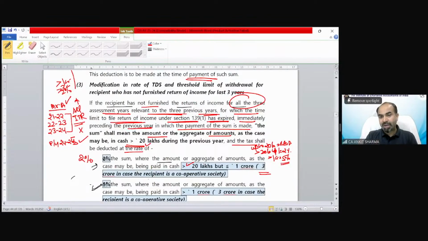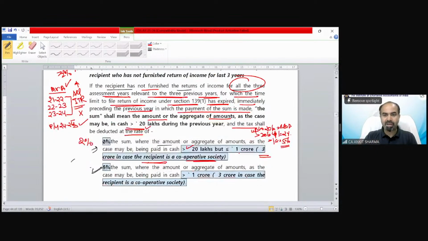So if exceeding 20 lakh, less than 1 crore, the rate is 2%. If the recipient is a cooperative bank, 3 crore in case of cooperative bank. In case of cooperative bank, up to 20 lakh, no TDS. From 20 lakh exceeding till 3 crore, the rate is 2%. Exceeding 3 crore, it would be 5%. And 5%, the sum where the amount or aggregate of the amount, as the case may be, exceeding 1 crore or 3 crore if the recipient is a society.